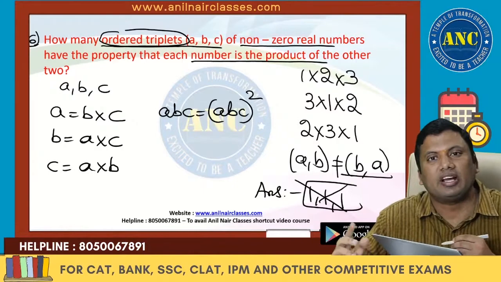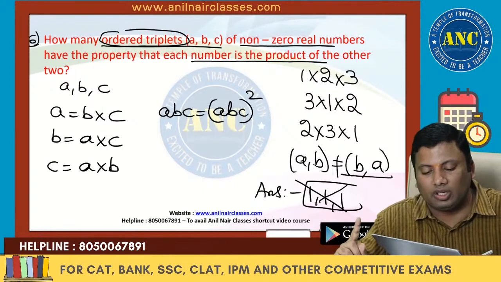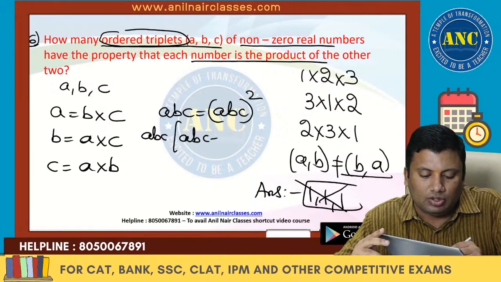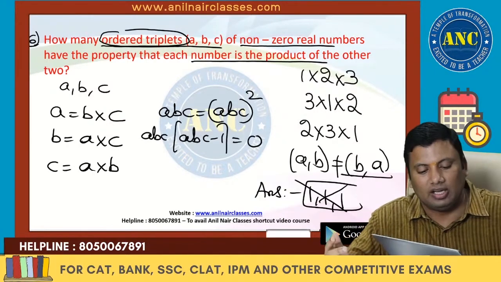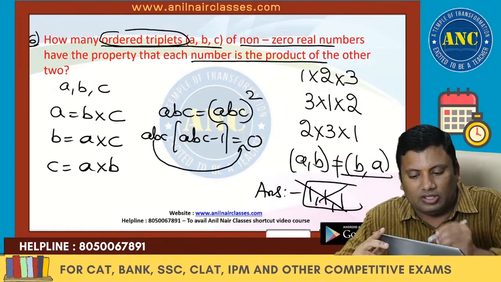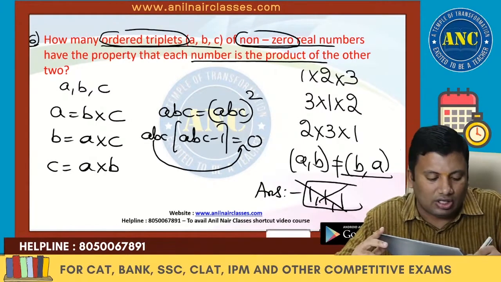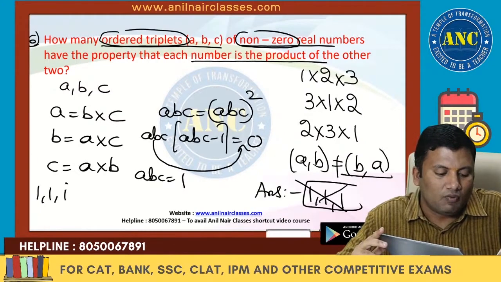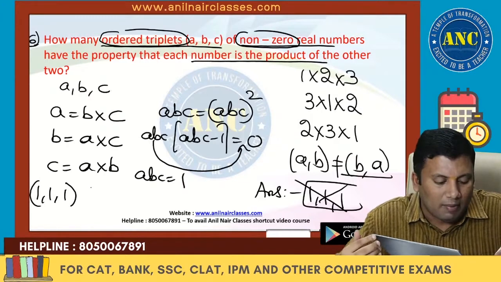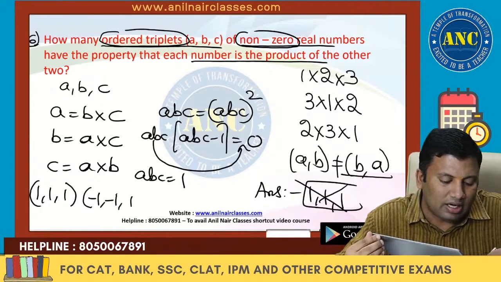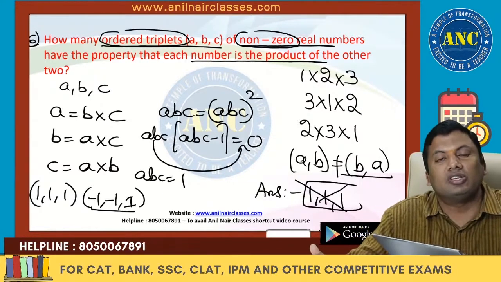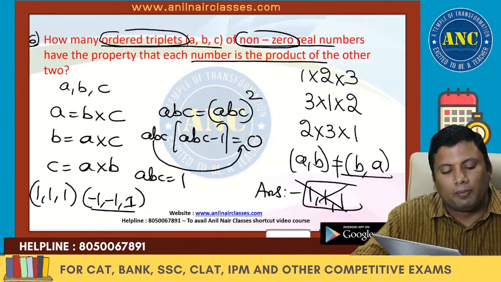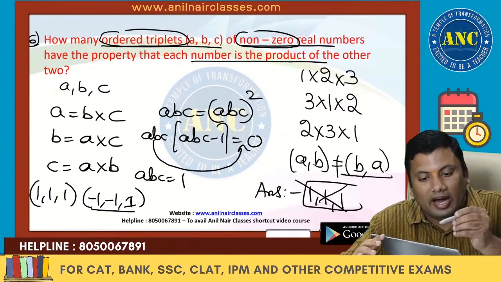These were the mistakes, and that is exactly what I wanted to teach you through this problem. So it is nothing but ABC into ABC minus 1 is 0. ABC cannot be 0. It is given that it is non-zero. So ABC equals 1. 1 into 1 into 1 is 1, but minus 1 into minus 1 into 1, this is also 1. Yes or no? It is not given that it should be positive numbers, it can be negative.